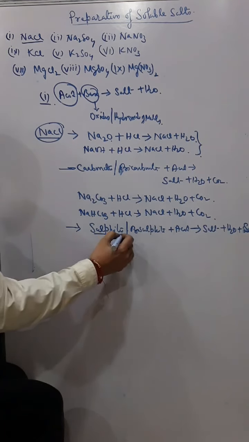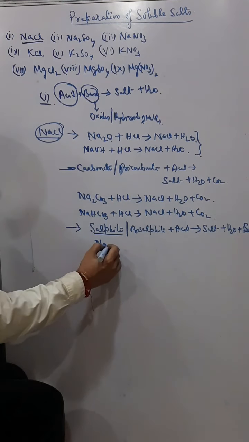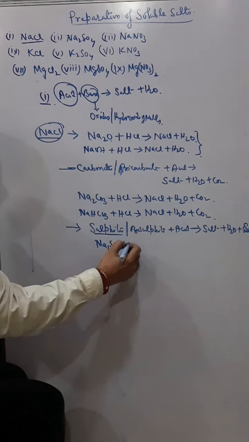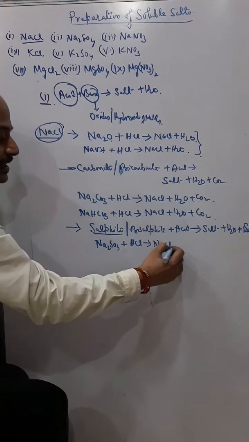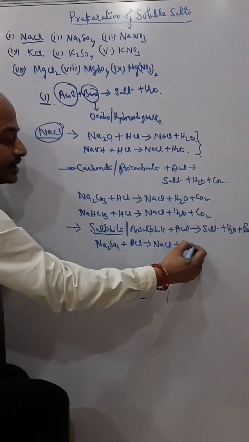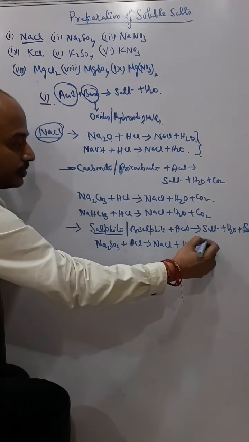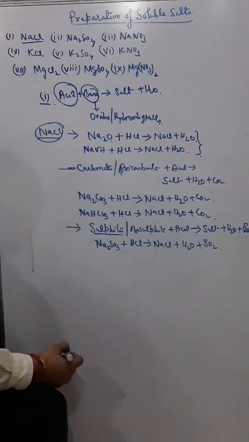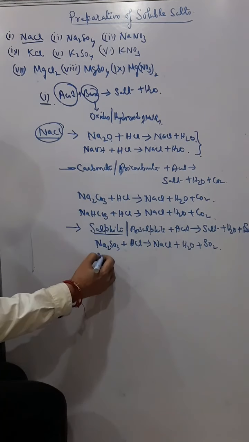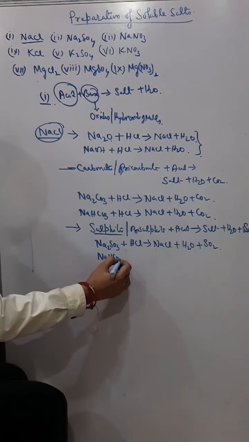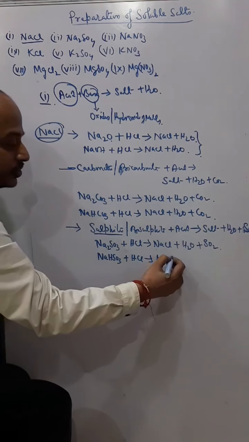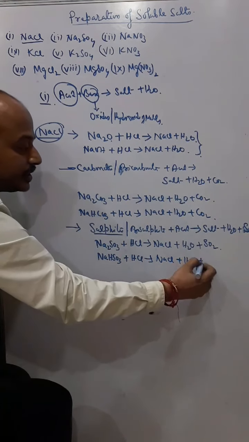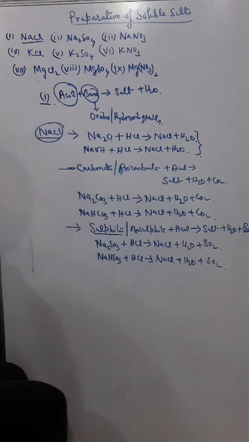So I can use sodium sulfite, Na2SO3, plus acid; I will use HCl. What do I get? Salt, NaCl, plus H2O plus SO2. I can also use NaHSO3: NaHSO3 plus HCl will give you salt plus water plus SO2.